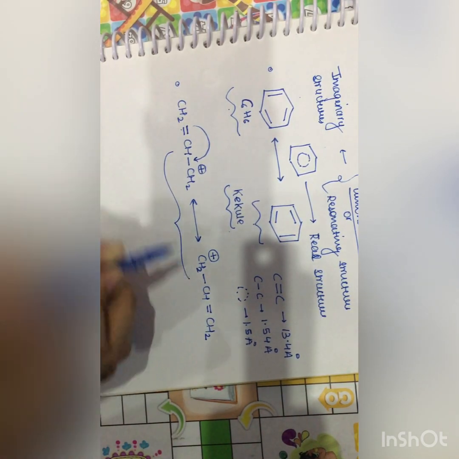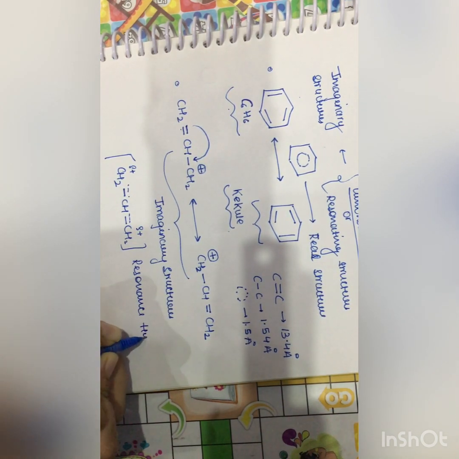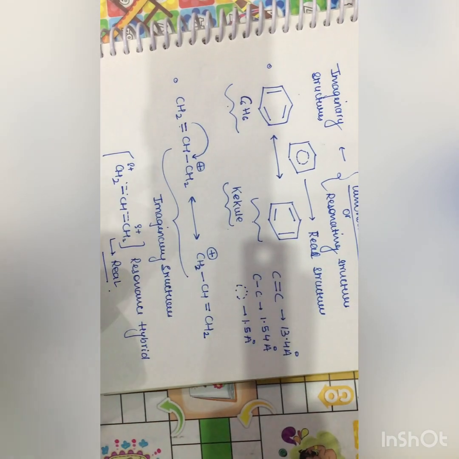These are imaginary structures. And the hybrid structure is CH2, CH, CH2 with partial positive charges. This is a resonance hybrid, and this structure is real. These are imaginary structures.